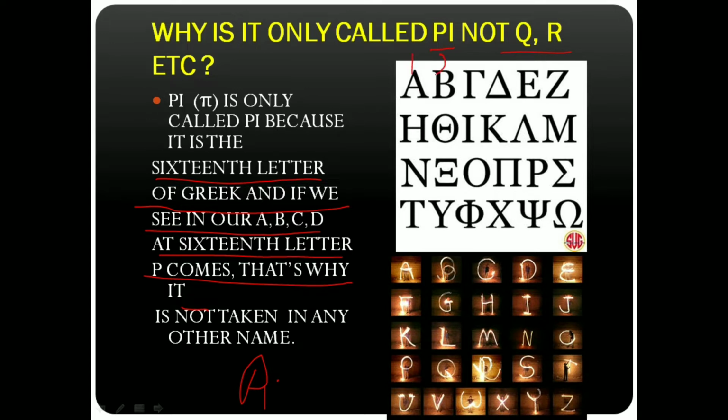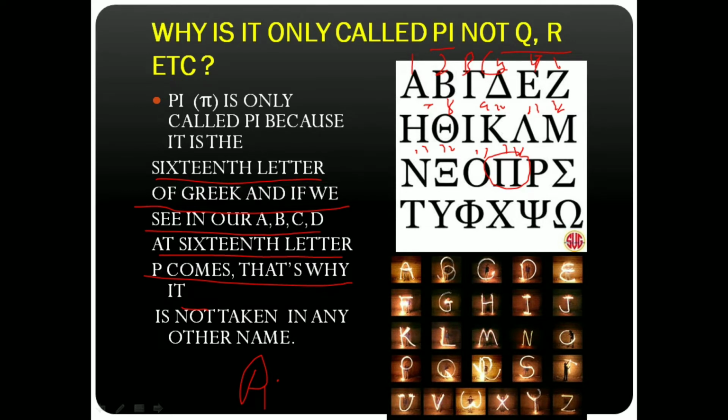If we count 1, 2, 3, 4, 5, 6, this is the Greek alphabet which you are seeing. On the screen you can see that this pi symbol is the 16th letter in the Greek letters.